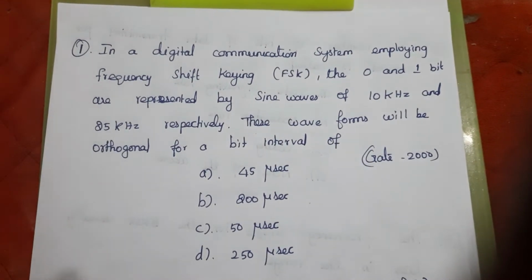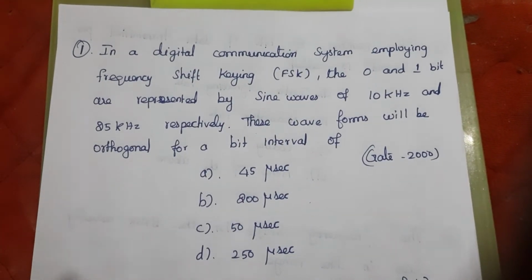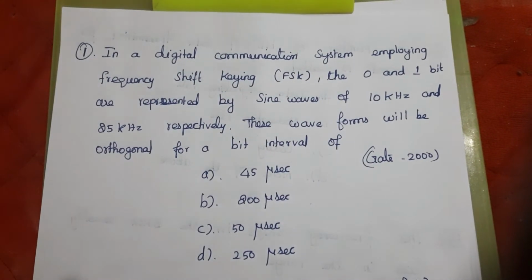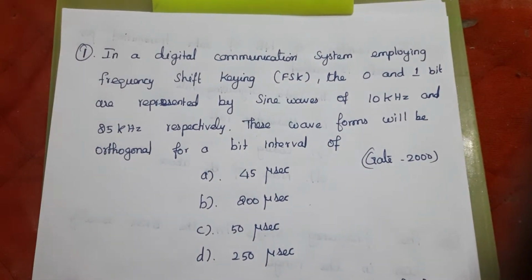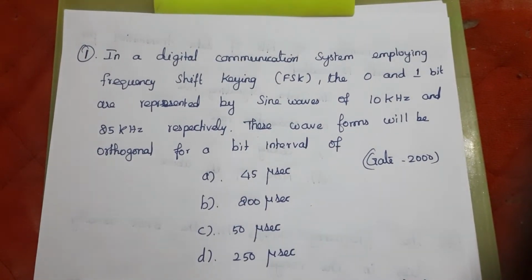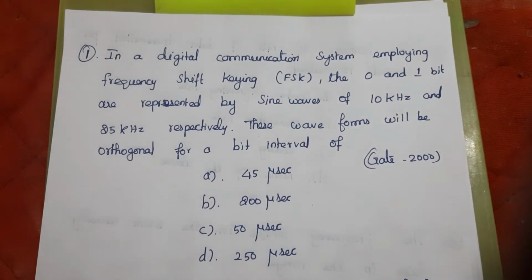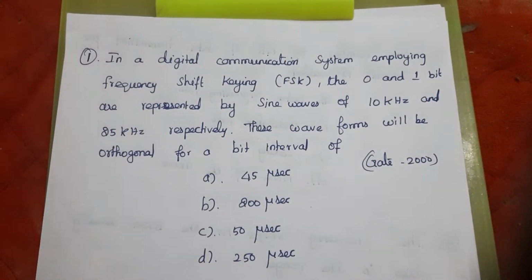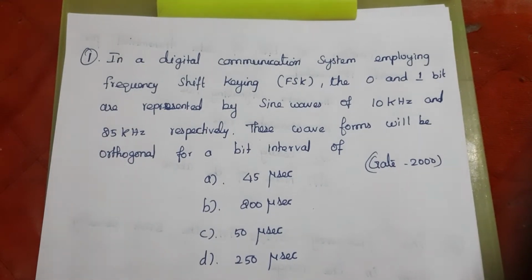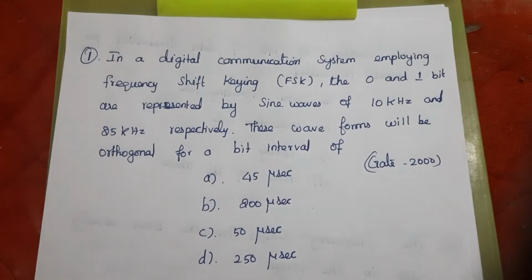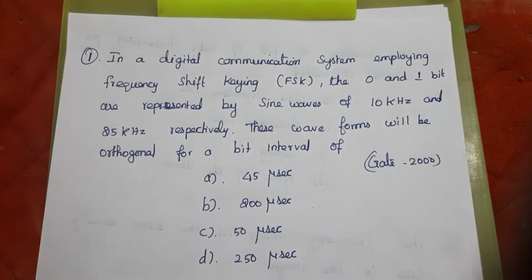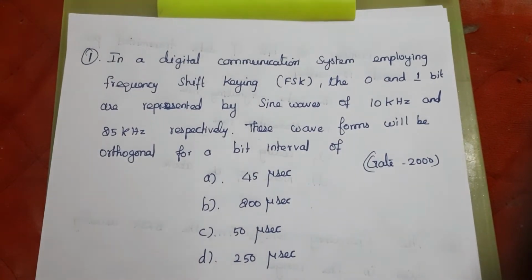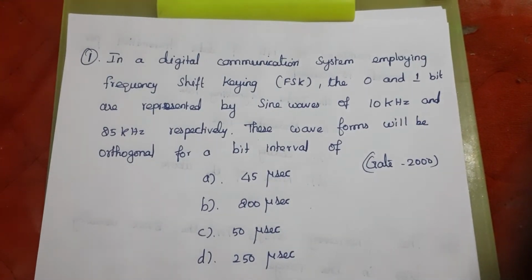First question. In a digital communication system employing frequency shift keying FSK, the 0 and 1 bit are represented by sine waves of 10 kHz and 25 kHz respectively. These waveforms will be orthogonal for a bit interval of. This is a GATE question 2000. Find the correct answer.